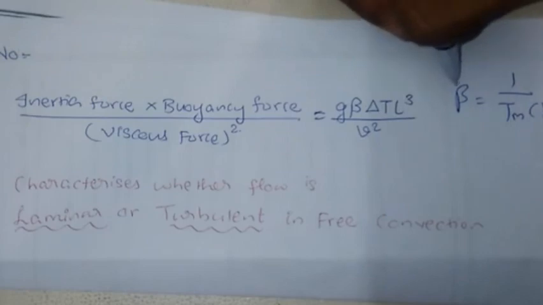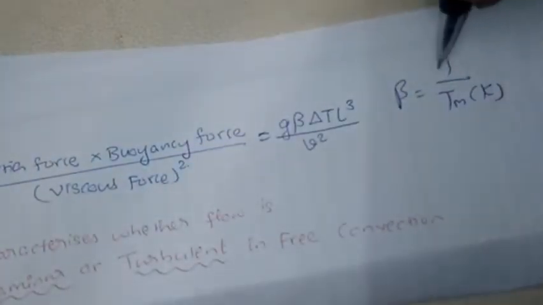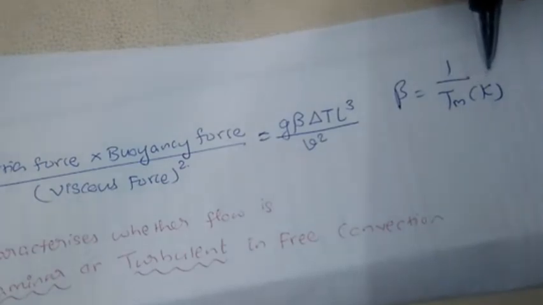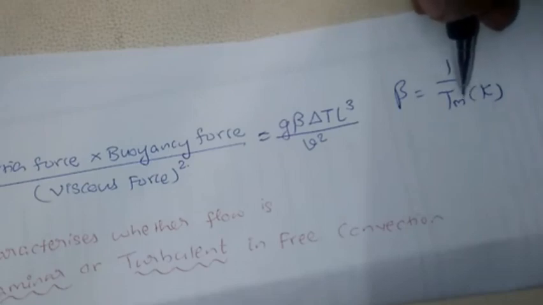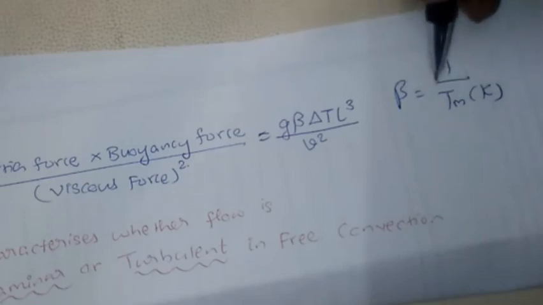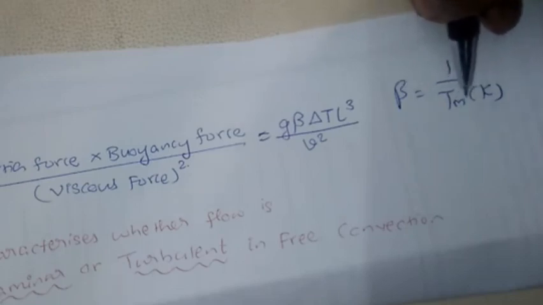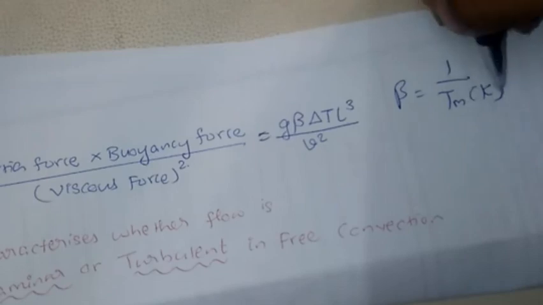Now what is the value of beta? Beta is 1 upon Tm, where Tm is the mean temperature, the average temperature, and you have to take this value in Kelvin. So beta is 1 upon Tm, where Tm is the mean film temperature in Kelvin.